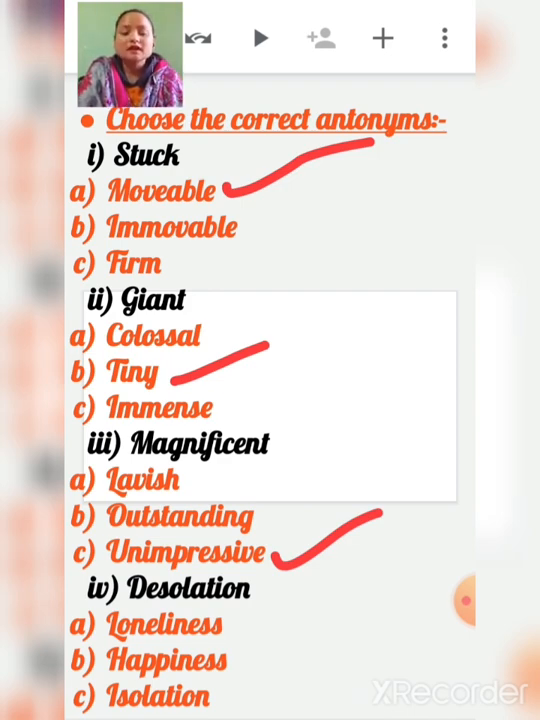Fourth one is desolation. Desolation means lonely, sad. What will be the antonym of desolation? Loneliness, happiness, or isolation? Happiness, because loneliness and isolation are similar to desolation.